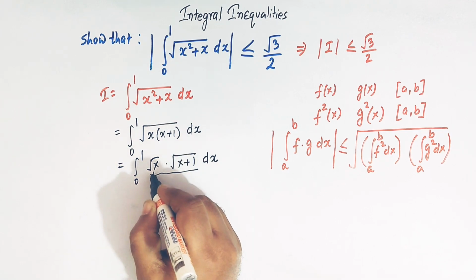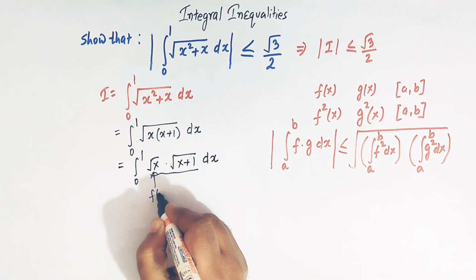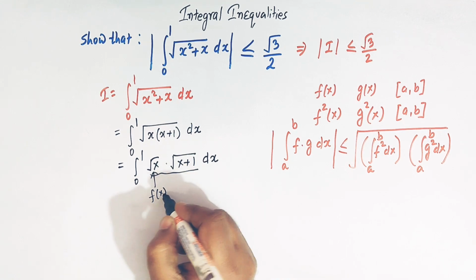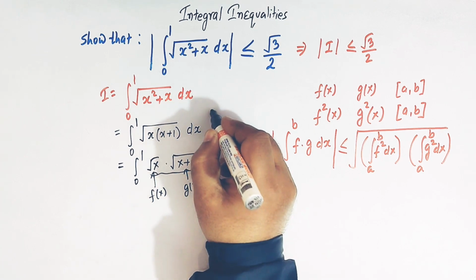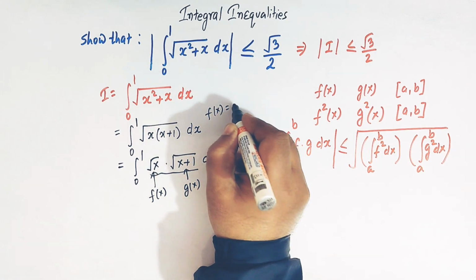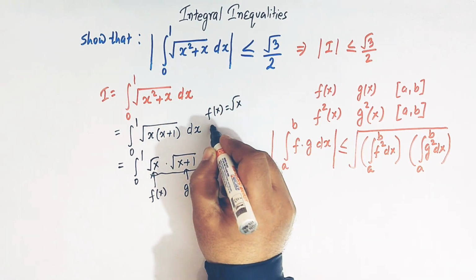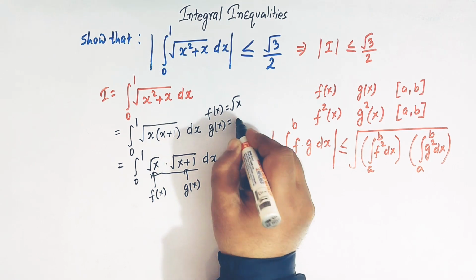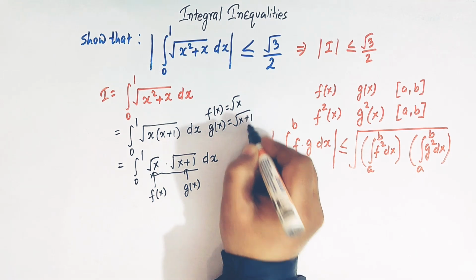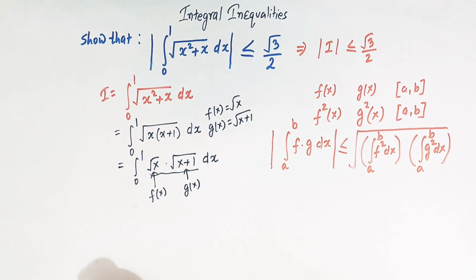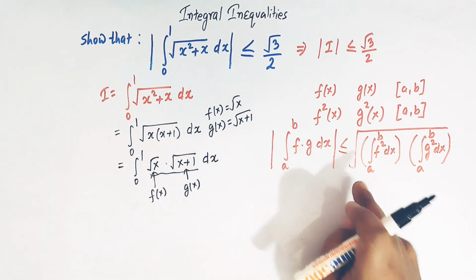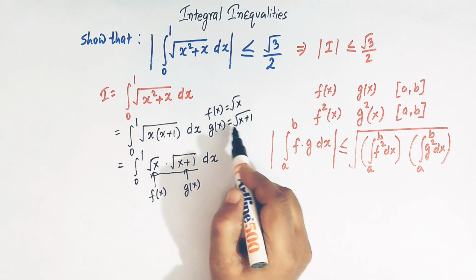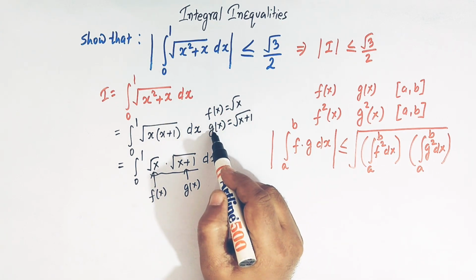Because we can take this function as f of x and this function as g of x. So we take f of x as square root of x and g of x as square root of x plus 1, right? Now we can apply this inequality to these two functions, f and g.